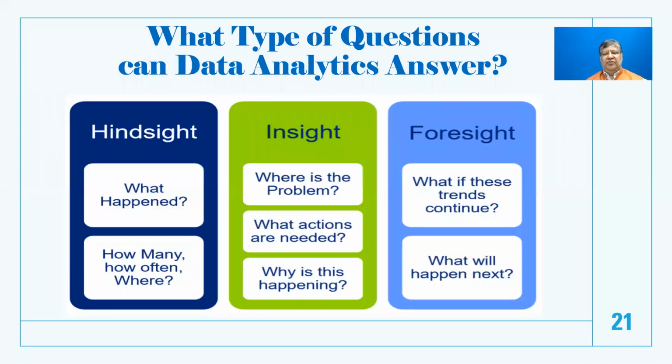What are the type of questions data analytics can answer? Now this could be broadly divided into three categories. Hindsight, which means we look at the past, look at what has happened and how many, how often, where did it happen. We can get insights into what happened in the past. We can also get insights into the present in terms of analyzing where is the problem, what are the actions required, and how is this happening.